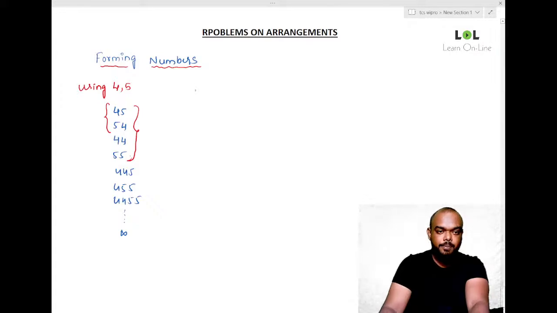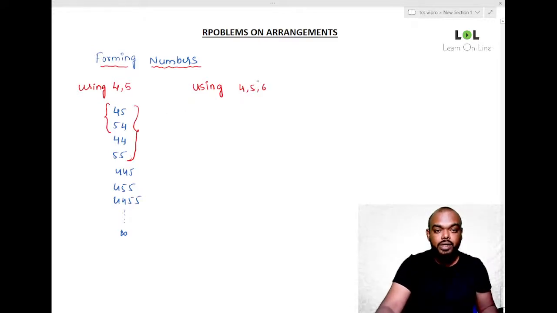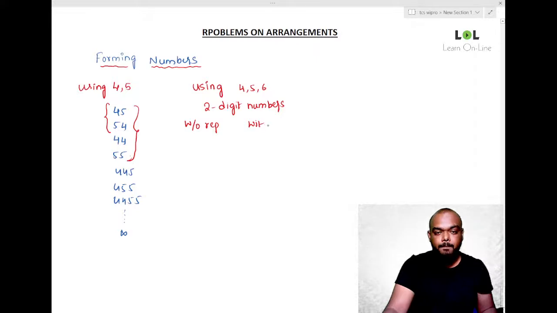Let us say, suppose I give you the digits 4, 5, 6. How many numbers can we form? Only two-digit numbers. Let us talk about only two-digit numbers. We will do both the conditions: one is without repetition and the other one is with repetition. He might ask any of those, we do not know. So that's why we will check both the conditions here.